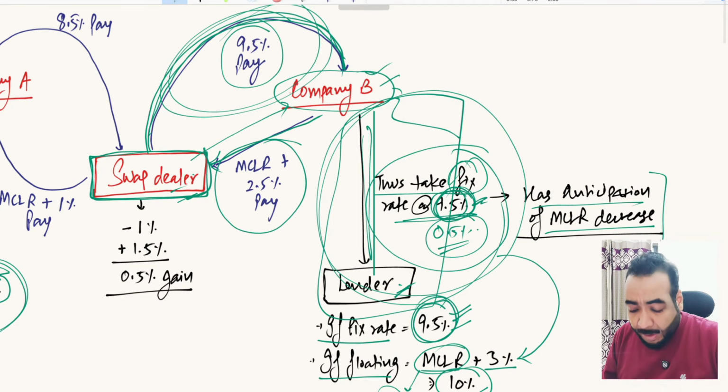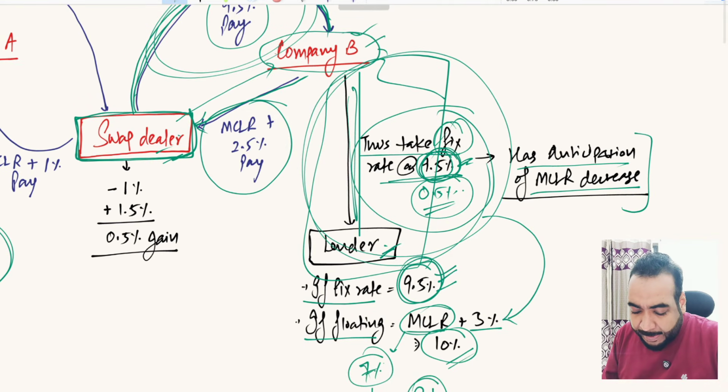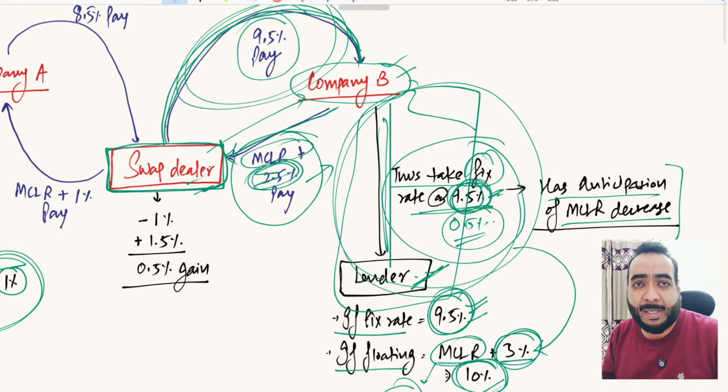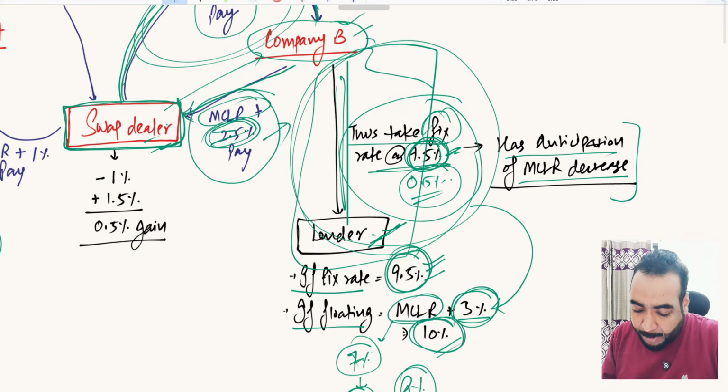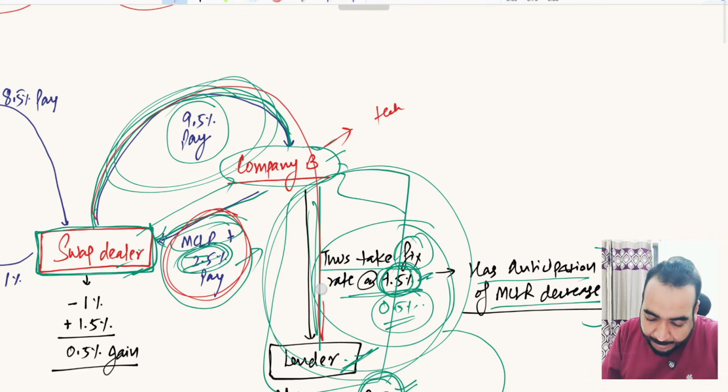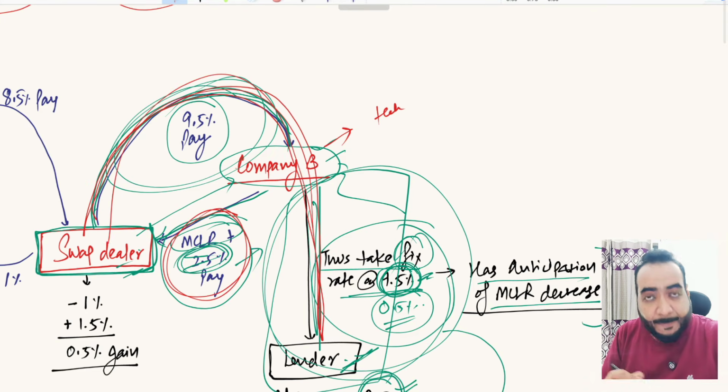Now company B will be happy. Company B will say that if I take MCLR plus 2.5% from the same lender, they will charge me a 3% spread, a 10% rate. But I am paying MCLR plus 2.5% to a middleman, who is charging only a 2.5% spread. So practically I am getting a 0.50% benefit from the swap dealer, right? Company B is technically only paying MCLR plus 2.5%. This whole transaction is getting nullified in itself, right?